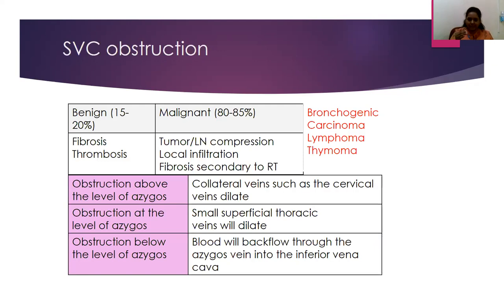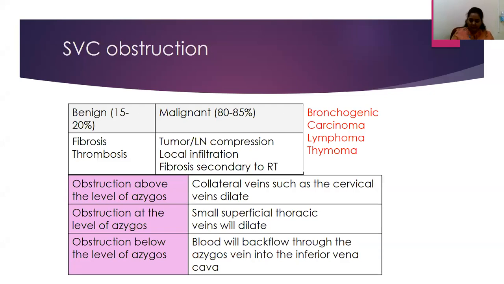Based on the level of obstruction, it is classified into three different types: obstruction above the level of the azygos vein, at the level of the azygos vein, and below the level of the azygos vein. When the obstruction is above the level of the azygos vein, you would find that the collateral veins, such as the cervical veins, are more dilated.